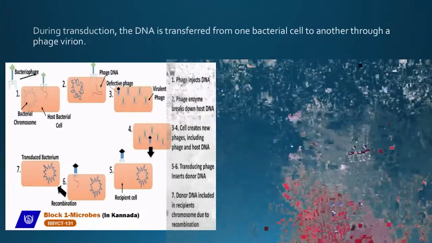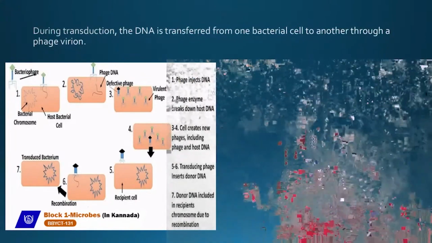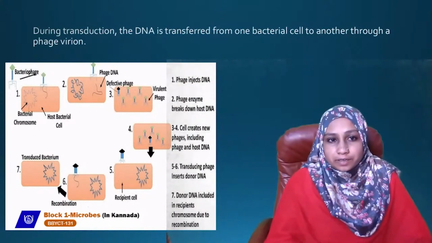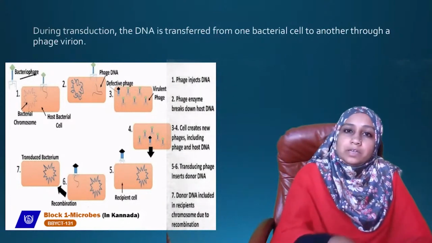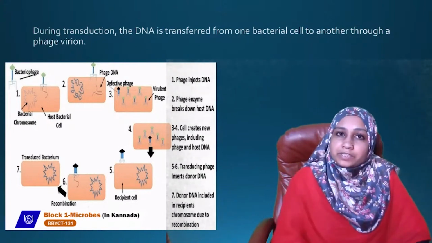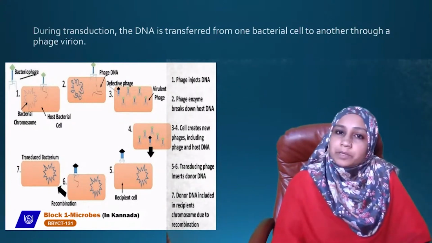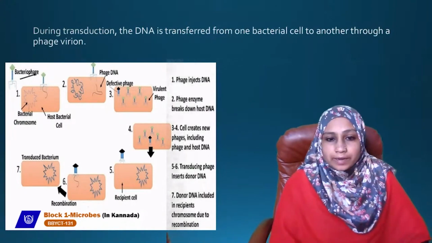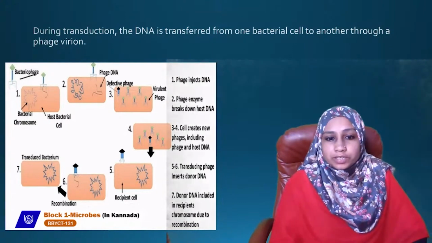We can see here the first step: the phage has to infect. The phage has to come and attach to the bacterial cell. So the phage will come and attach to the bacterial cell. Then the phage injects its DNA into the bacterial cell. Then the phage enzyme breaks down the host DNA. Then the cells will create new phages, and these phages contain some of the host DNA.